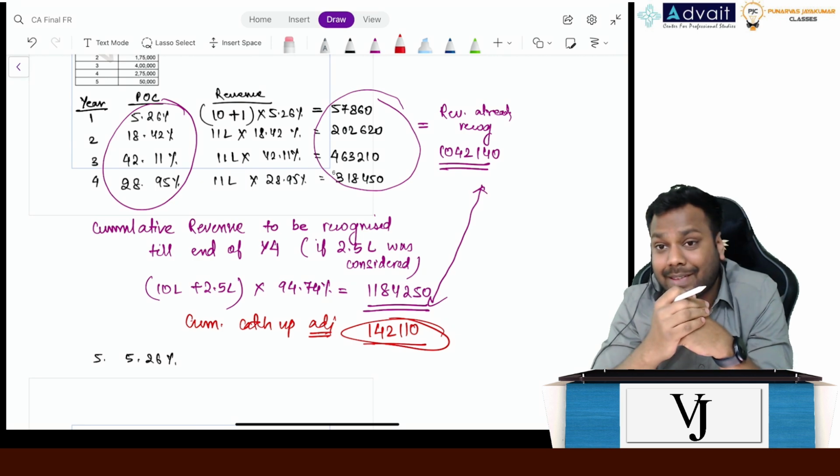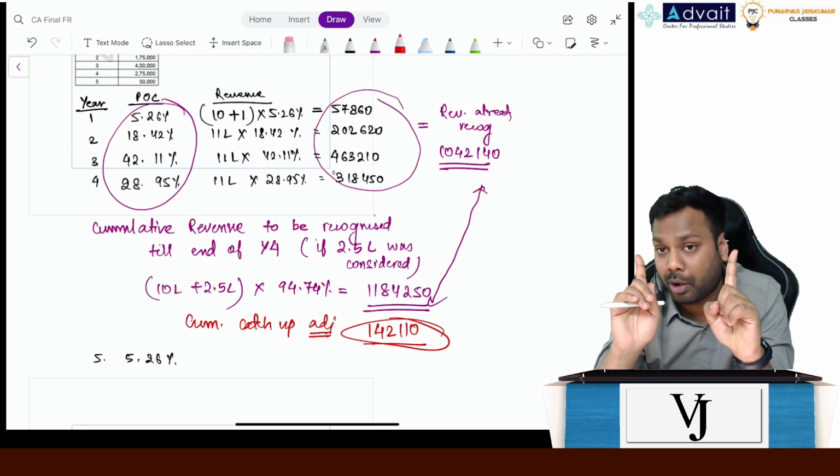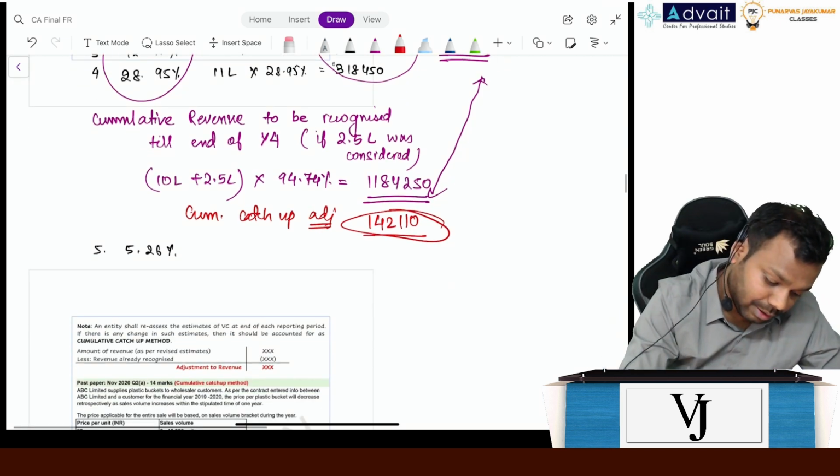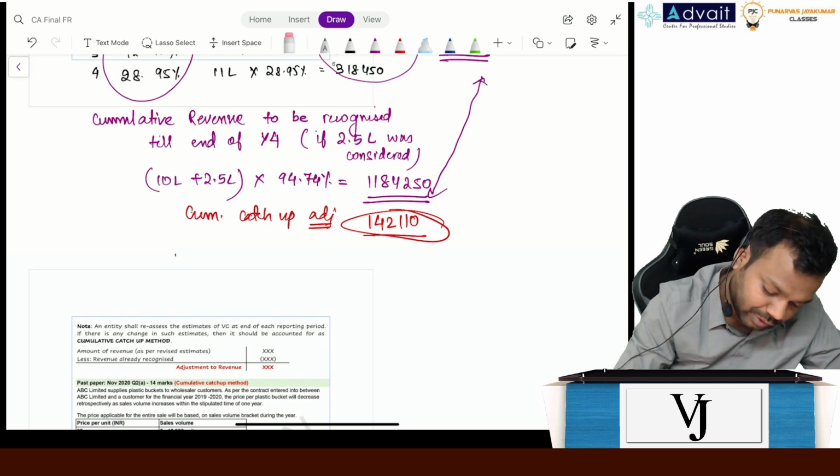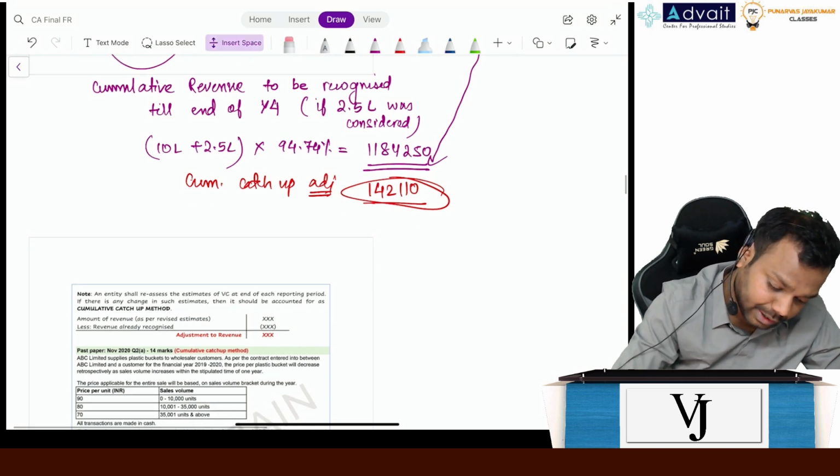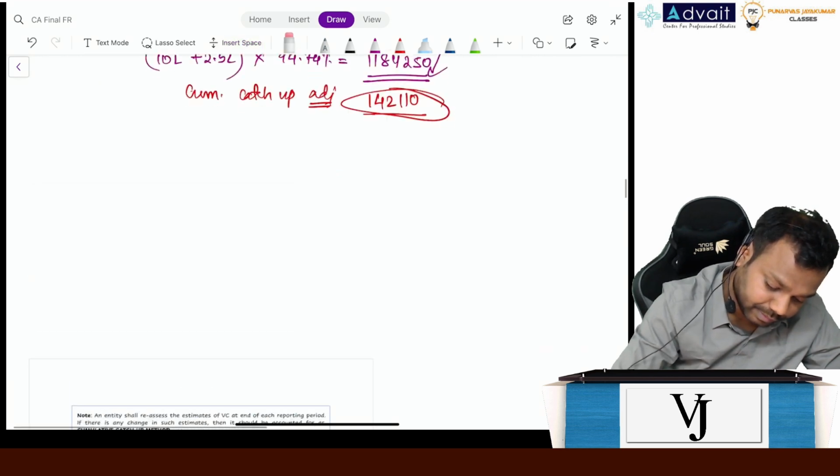Now in the exam, question can come in two formats. You should write this in your notebook as well.